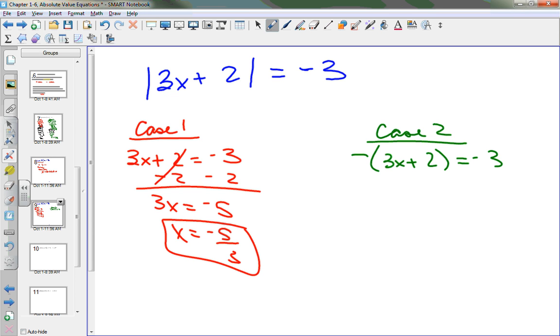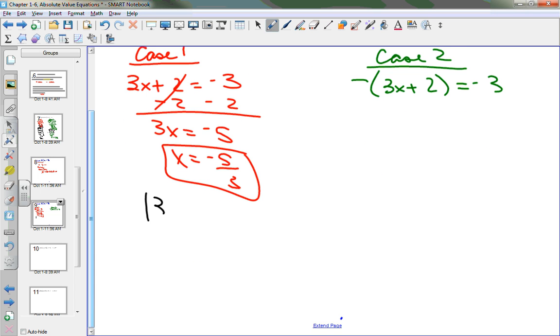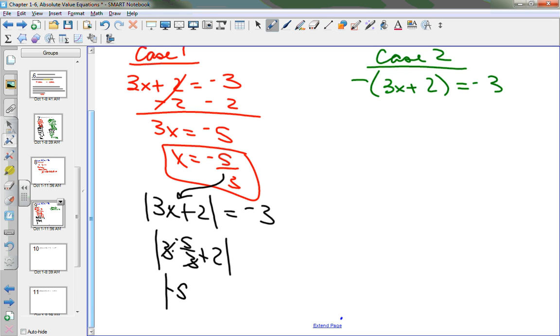What's the answer going to be to this whole entire thing? Not true. No solution. Okay? Well, I need to check. Why is this thing called no solution? Because if I plug in an x plus 2, if I plug in negative 5/3 here, 3's cancel out, and I'm left with negative 5 plus 2.